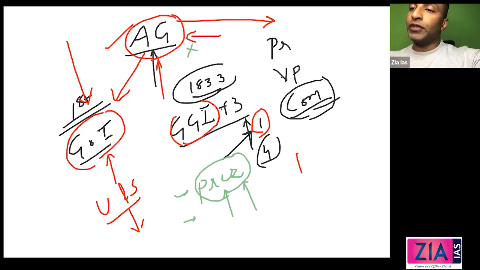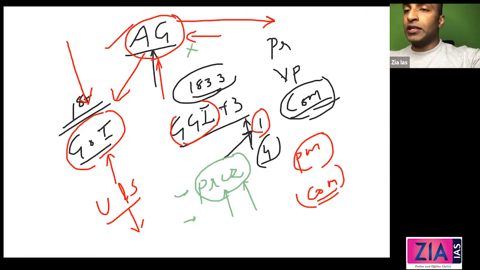It is the pleasure of the PM or the Council of Ministers headed by the Prime Minister. So on the advice of the Council of Ministers or PM only, the President appoints him, right? So effectively, who is appointing the Attorney General? It is the PM or the Council of Ministers.